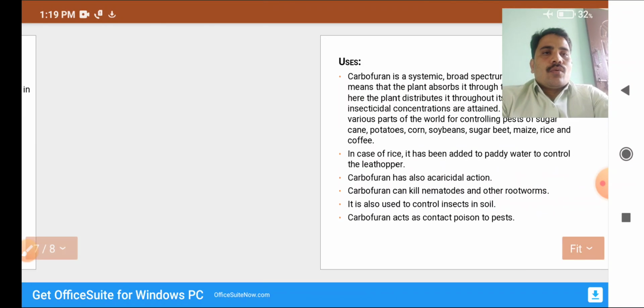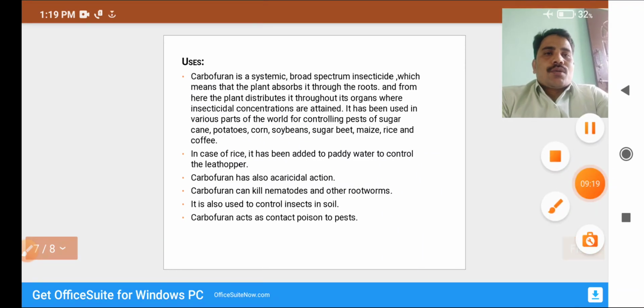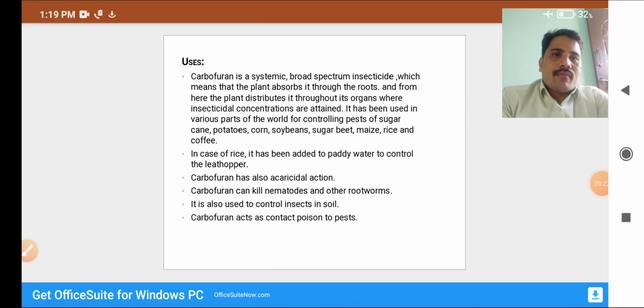Next, the uses of carbofuran. It is a systemic broad spectrum insecticide, which means the plant absorbs it through the roots and distributes it throughout its organs, where insecticidal concentrations are attained. It has been used in various parts of the world to control pests of sugar cane, potatoes, corn, soybean, sugar beet, maize, rice and coffee. In rice, it is added to paddy water to control leafhopper.